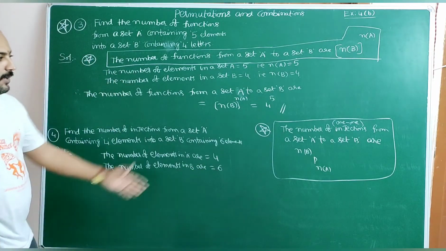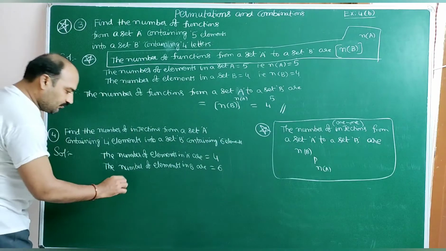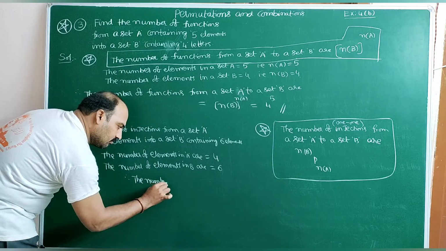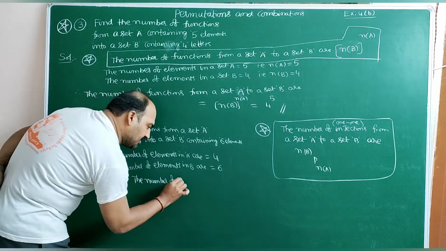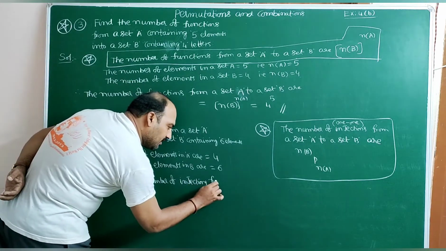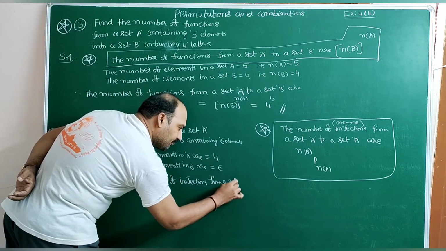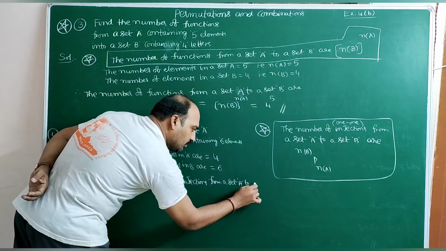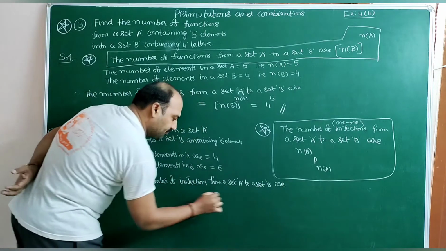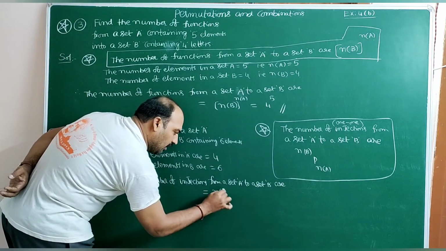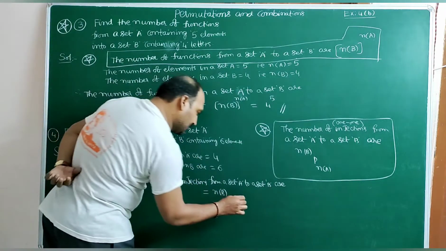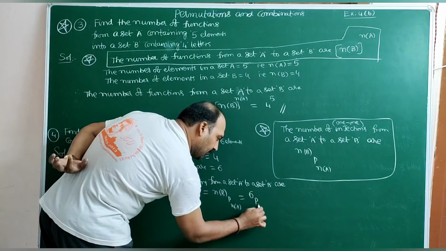By applying the formula, the number of injections from a set capital A to a set capital B is n of B P n of A. So n of B is 6P4.